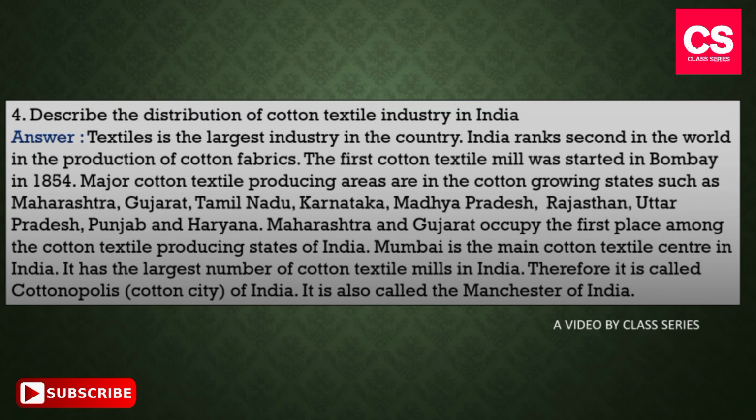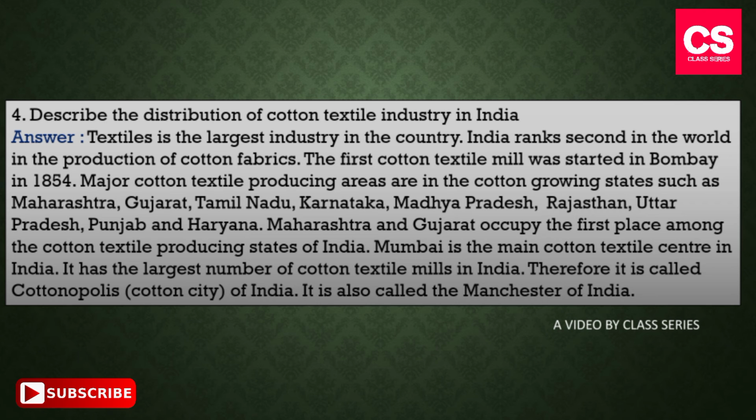Our fourth question is describe the distribution of cotton textile industry in India. The answer of this question is textiles is the largest industry in the country. India ranks second in the world in the production of cotton fabrics. The first cotton textile mill was started in Bombay in the year 1854.